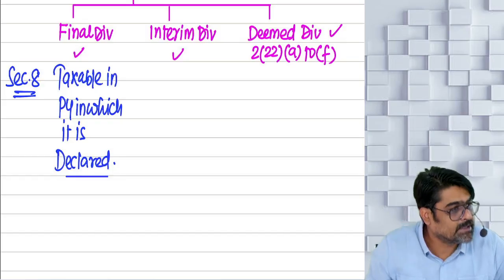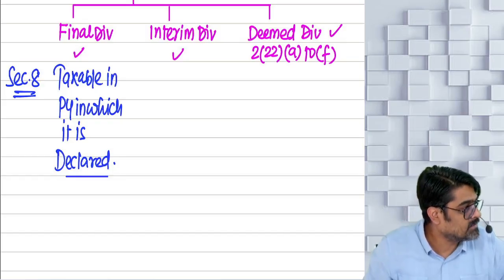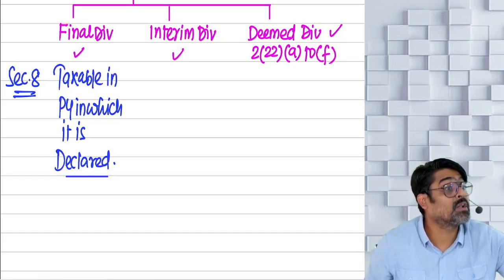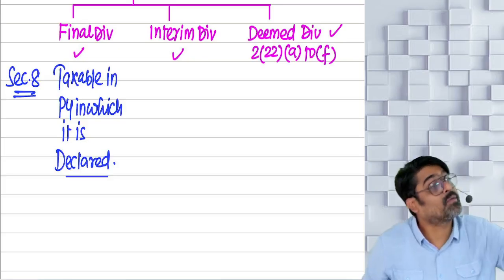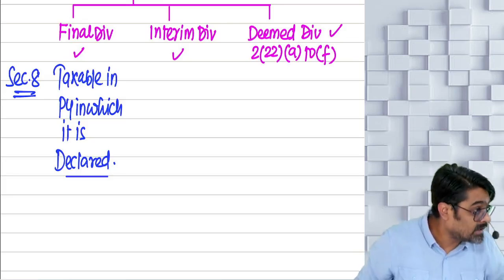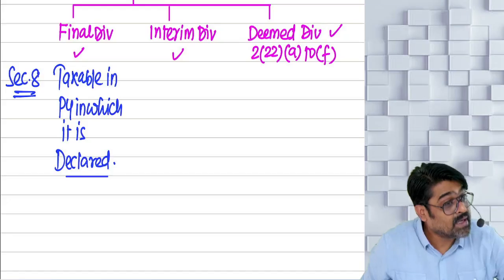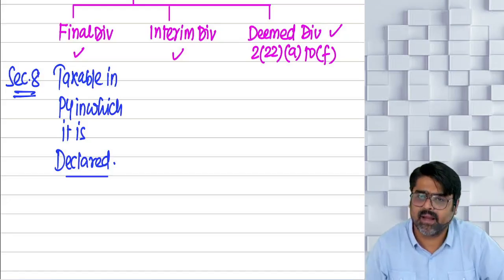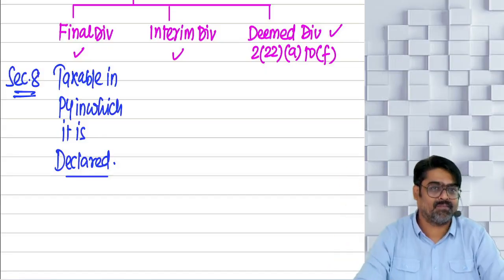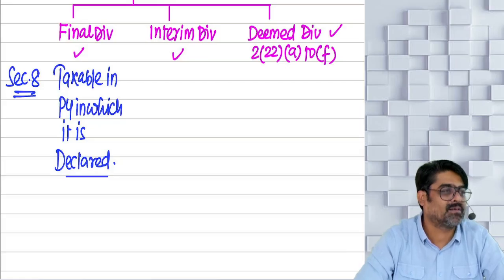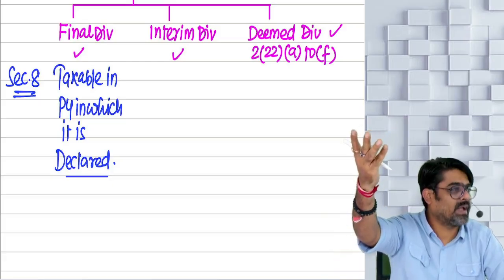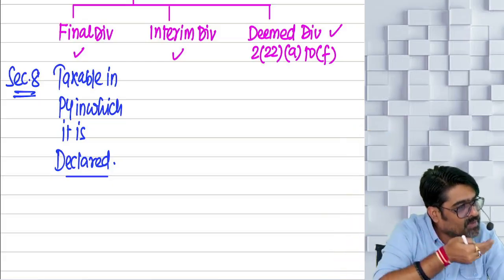Was it a final dividend? Did we tell you that the final dividend will be taxable in the year of declaration? So we don't care what method of accounting you are following. Even if you are following the cash system of accounting and you have not received that dividend in this year, still that dividend will be taxable as income in this year because it is declared in this year. Understanding? Section 8 will prevail over Section 145, method of accounting. Why, sir? Because Section 8 comes first, and before you even think about method of accounting, the chargeability of dividend will happen as per Section 8.